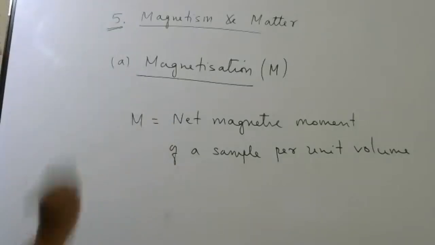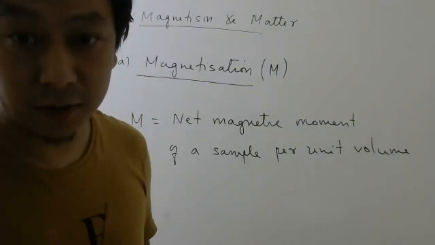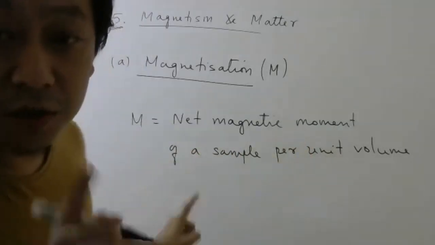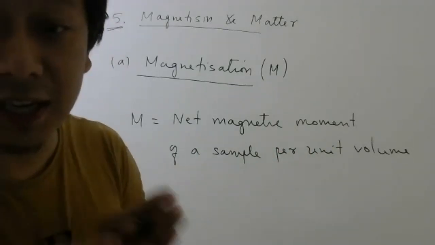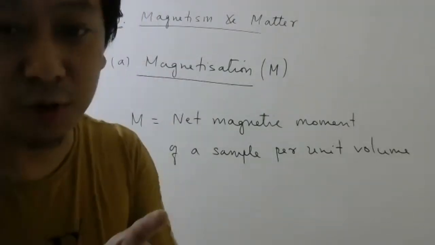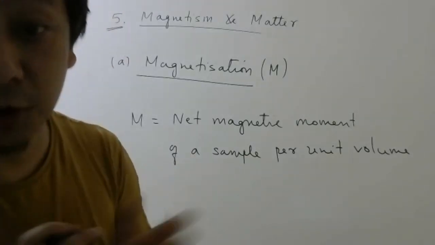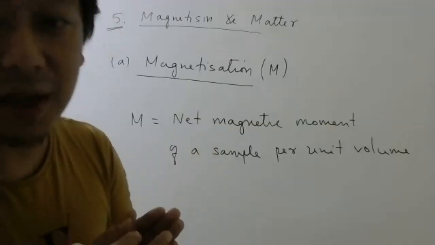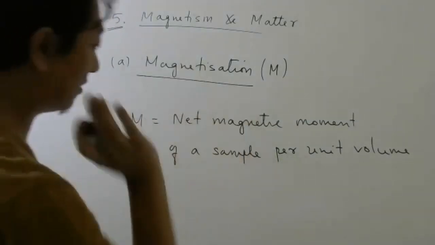That is called magnetization. Before you apply the magnetic field to any material, what was the net magnetic moment? 0. So if I ask what was the magnetization, that will be 0 before applying any magnetic field. Why? Each atom has a magnetic moment, but they are oriented in random directions. I took a paramagnetic material as an example. Therefore, the total magnetic moment of the sample is 0, so magnetization is 0.